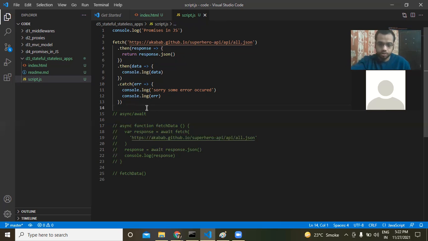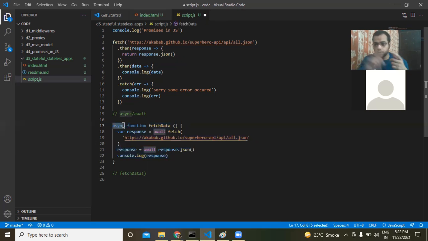So async basically defines that this is an asynchronous function. Don't make a synchronous call, make an asynchronous call, right? That is what we saw in the paint, just a few months ago. It is an asynchronous function, and wherever you have written await, it will make an asynchronous call, not a synchronous call.